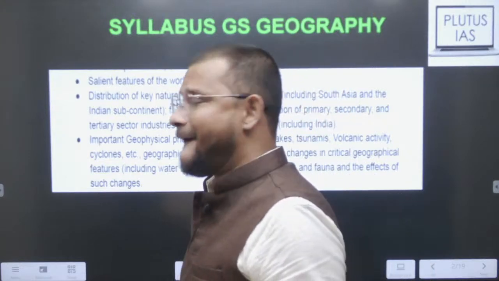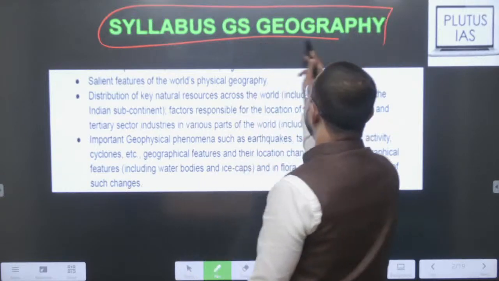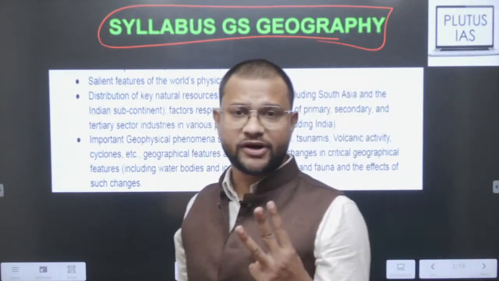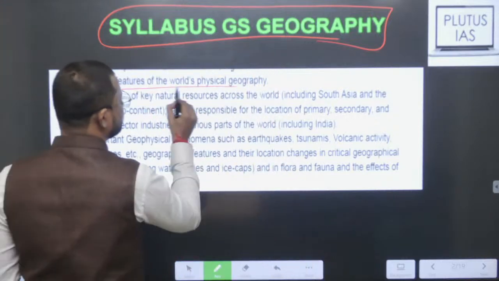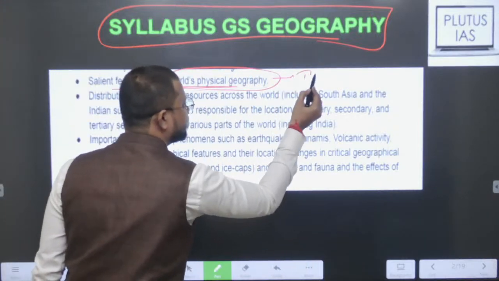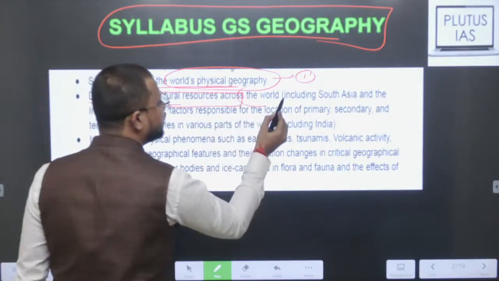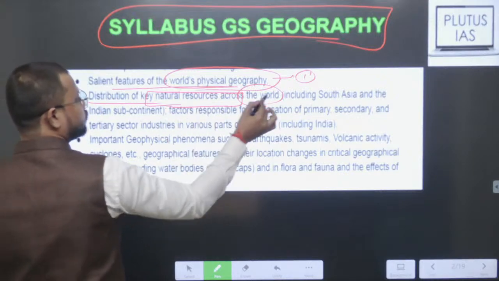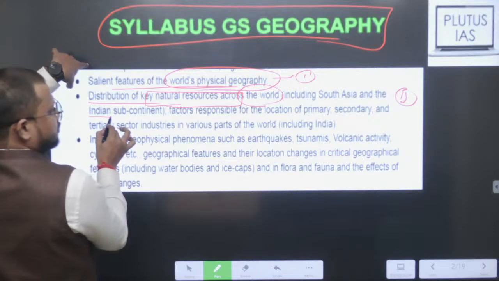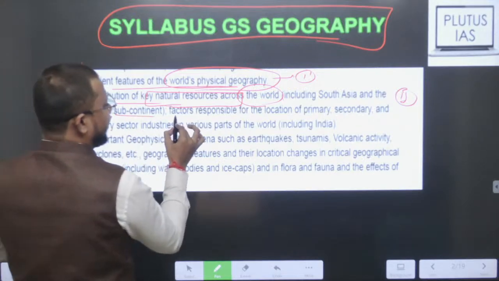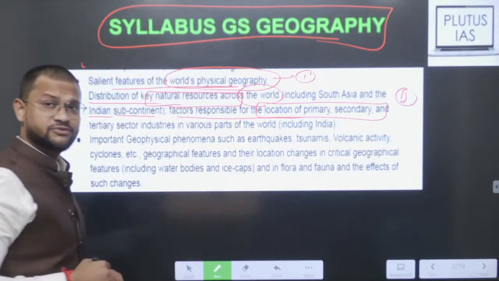So like the very first syllabus of this GS geography, you will find 3 critical points, which we generally see in class as well. First, the salient features of world physical geography. Second, distribution of key natural resources across the world and in India as well, including the Indian subcontinent and South Asia, and factors responsible for the location of primary, secondary and tertiary industry, which forms part of the second itself.